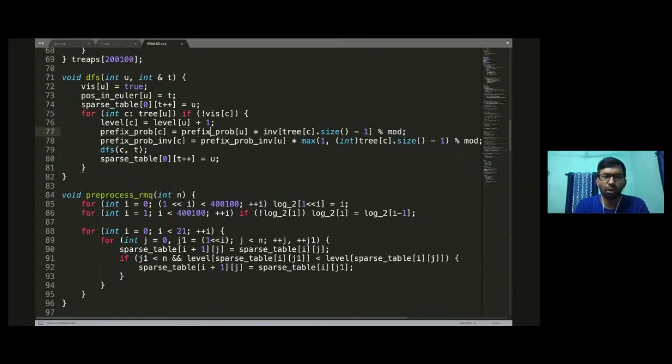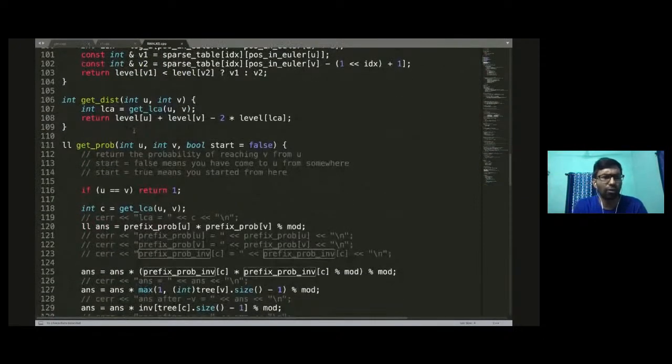So you need to maintain the prefix probability. And I have also maintained the inverse of the prefix probability, because I showed you how to calculate that. You also need to divide by the prefix probability of the LCA. So when you divide by something, that means you multiply by the inverse of this thing. So just for smaller calculations, I have mentioned this another array.